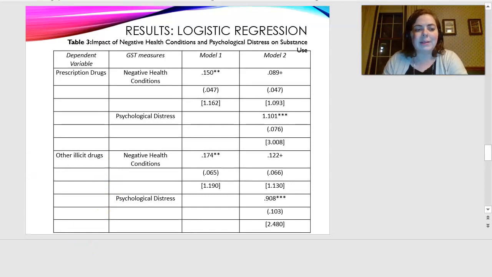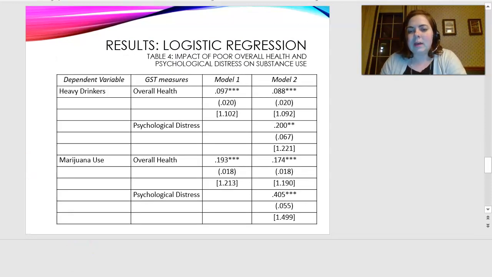So, my last table, in this table I found that having worse overall health and having serious psychological distress was significantly related to being a heavy drinker. You can see the significance, it was also significantly related to increased marijuana use.